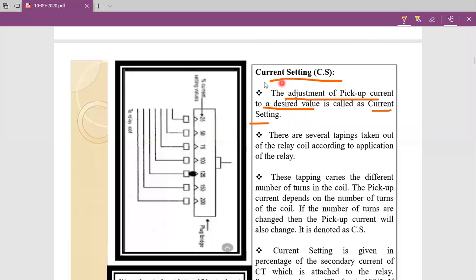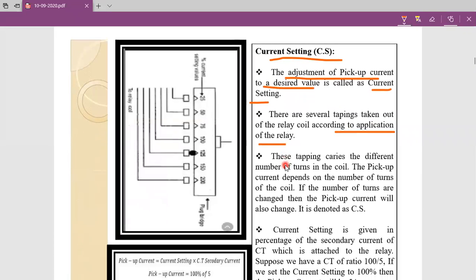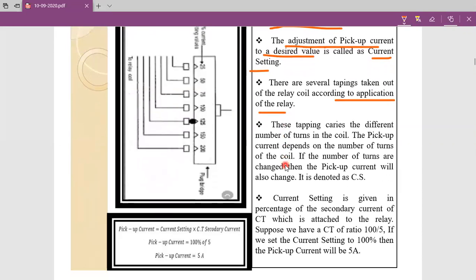So I started like this: current setting is nothing but the adjustment of pickup current. Already I told you how we adjust the pickup value with the help of current setting. There are several tappings taken out of the relay coil according to the application of the relay. Based on our application, we set the pickup value. So the pickup value is set by us.